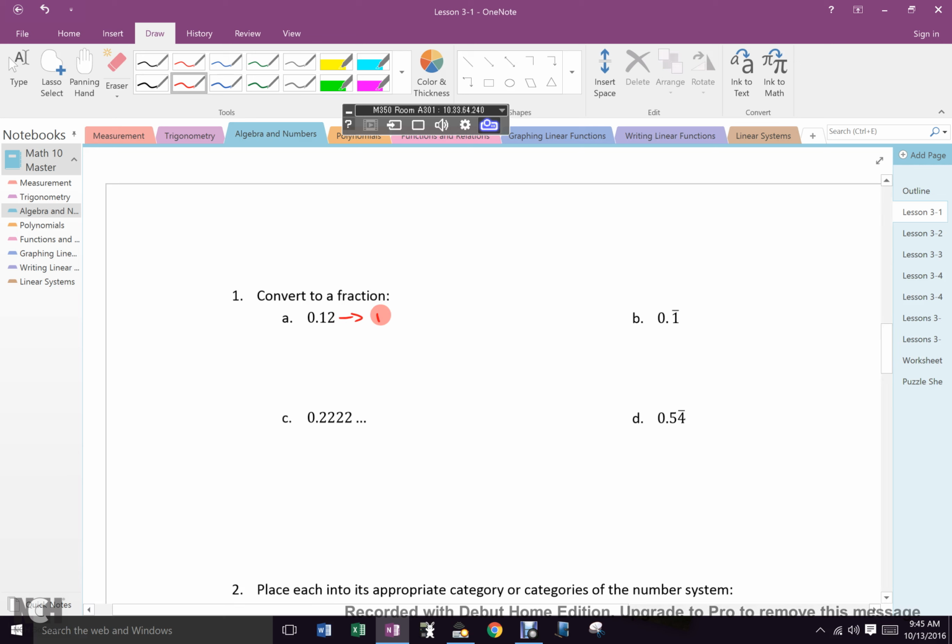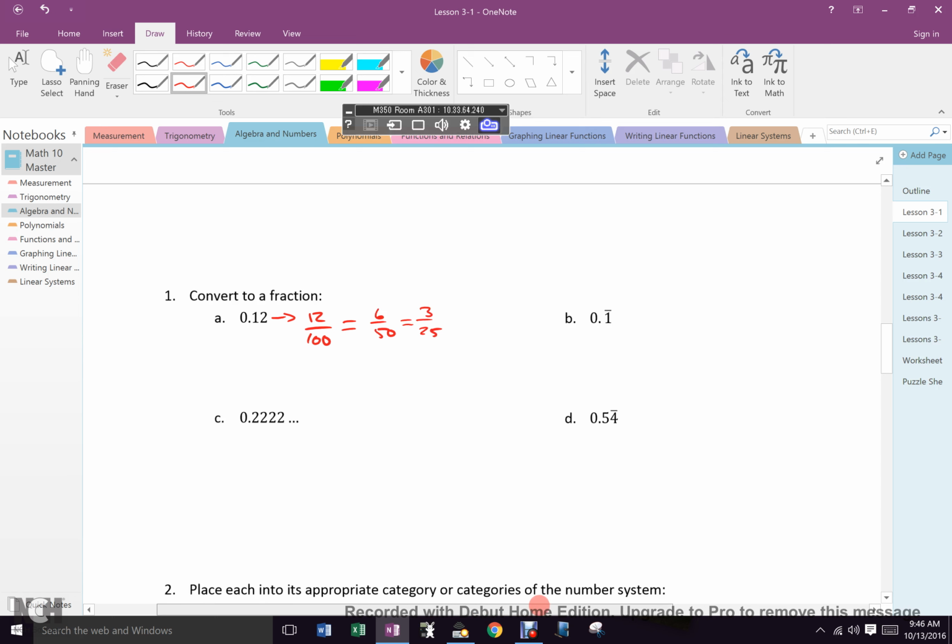This is 12 over 100. Can we leave it like that? You can simplify it. You could write it as 6 over 50. Can we leave it like that? Three over 25. All those are the same things. Everyone cool with that? Okay.